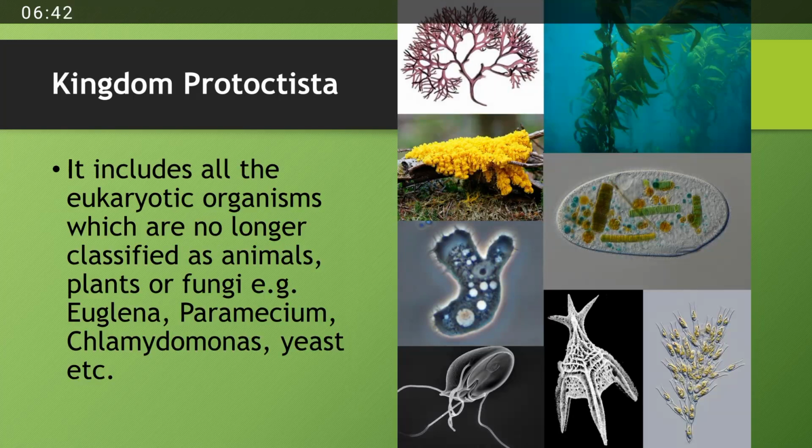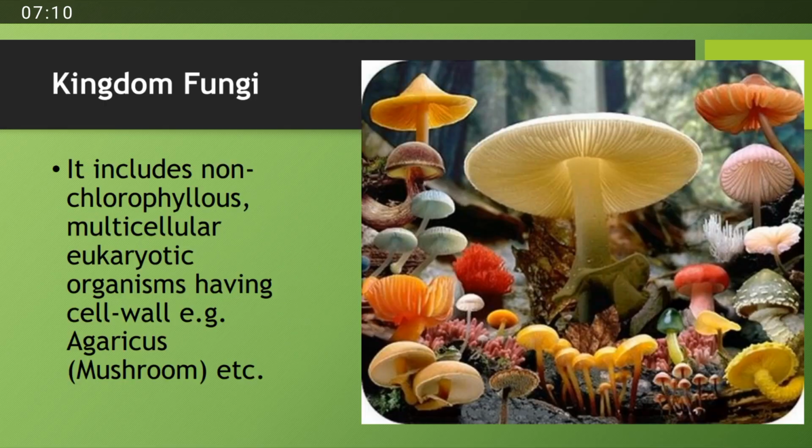Kingdom Protoctista. In kingdom Protoctista, all of the living organisms were placed which were eukaryotic and which were no longer classified as animals, plants, or fungi, which are the remaining kingdoms. Those eukaryotic organisms which have some qualities similar to animals but are also different, and similarly with plants and fungi, were placed in kingdom Protoctista. These include Euglena, Paramecium, Chlamydomonas, and yeast.